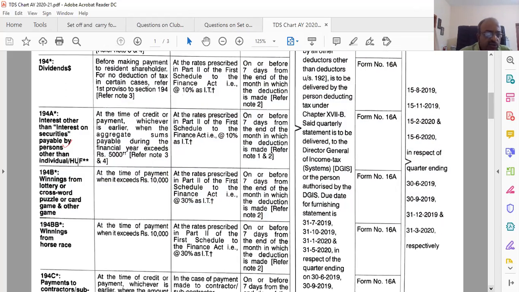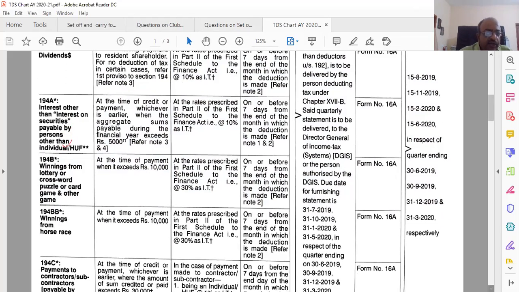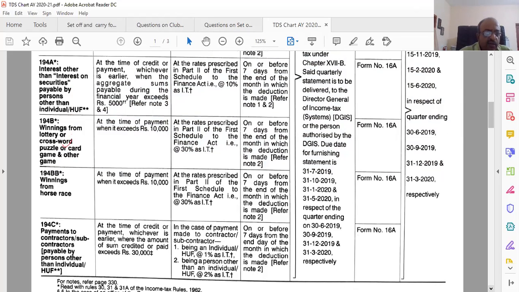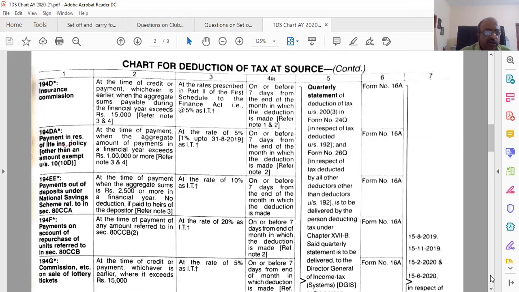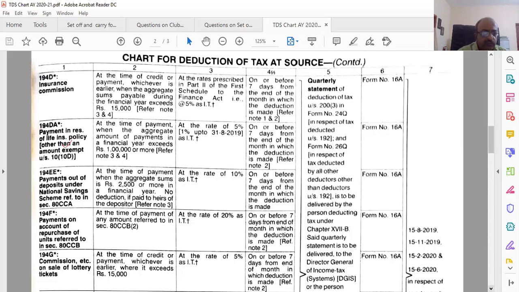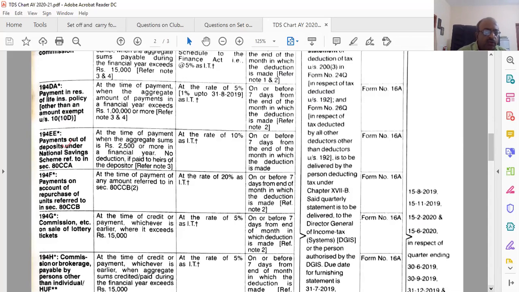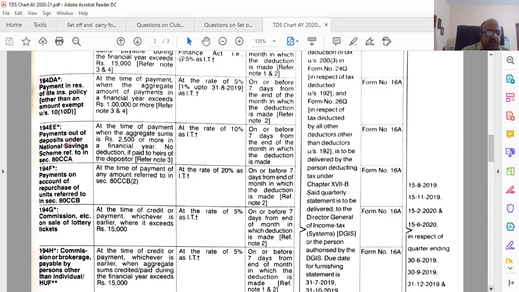Winnings from lotteries, crossword puzzles, etc. Winnings from horse races, payment to contractors, subcontractors by persons other than individual. Then you've got insurance commission, 194D. 194D is payment in respect of life insurance policy other than amount exempted in 10(10D). 194E, payments out of deposits under national savings.